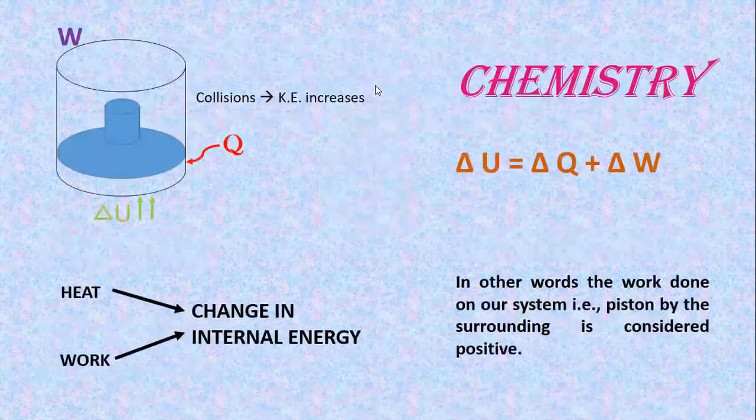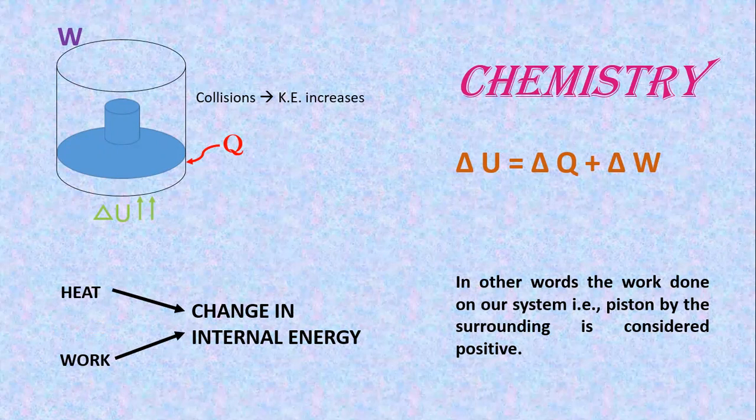Let's understand the chemistry perspective once again. जब हम Q heat apply करते हैं, the internal energy increase होती है, और similarly जब हम work करते हैं, तब भी internal energy increase होती है. Thus, internal energy में जो change है, that is the summation of heat and work. पर यहाँ से infer क्या हो रहा है? The work done on our system, that is the piston, is considered as positive.